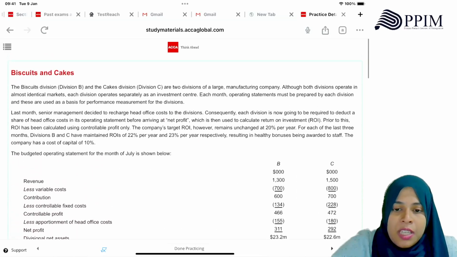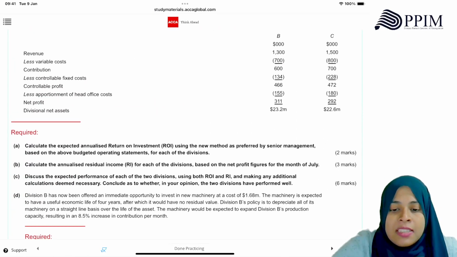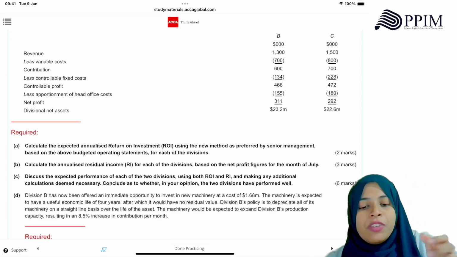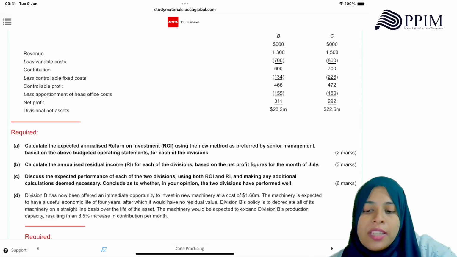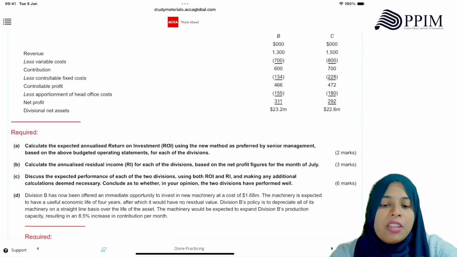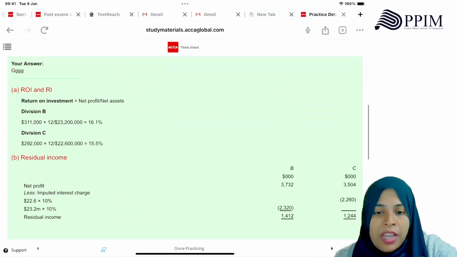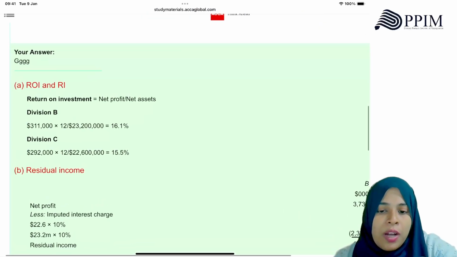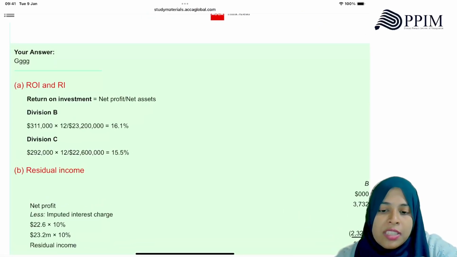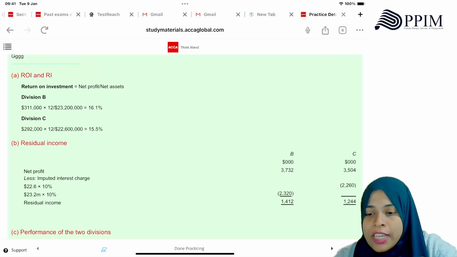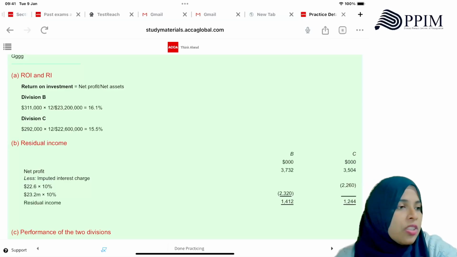Okay. Then they tell you: discuss the expected performance of each of the two divisions using the ROI and RI, making any additional calculation deemed necessary. Conclude as to whether, in your opinion, the two divisions have performed well. So let's just look at this. Division B has a ROI of 16.1, Division C has 15.5. RI of Division B is again greater than Division C.